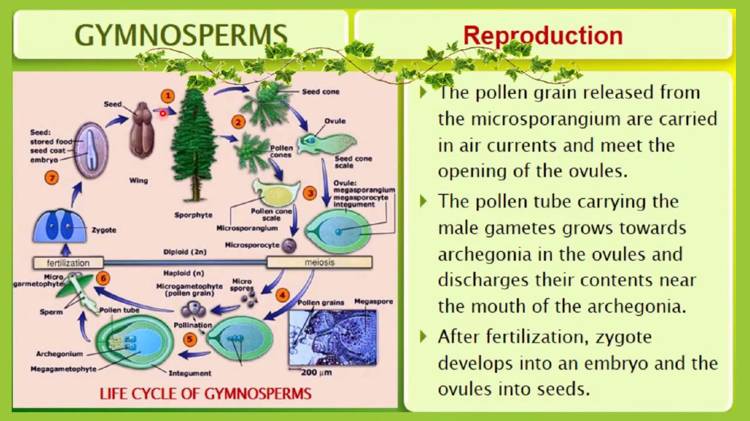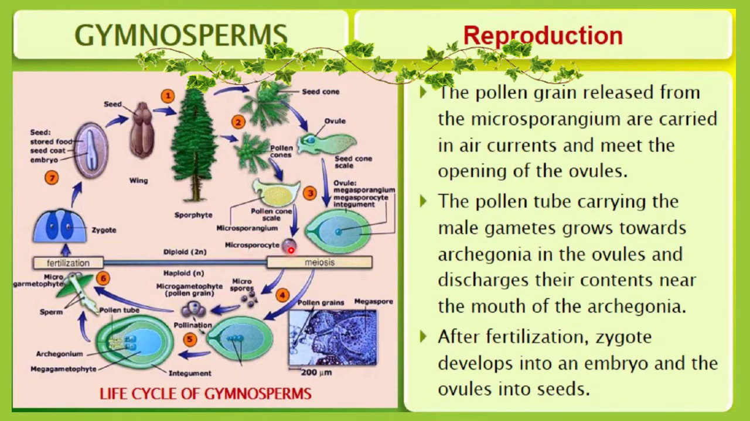Let me help you understand more about gymnosperm reproduction using this diagram. First of all, this is the sporophytic form of a gymnosperm, on which the pollen cone and the seed cone will be formed. The seed cone is responsible for the formation of the ovule, and the pollen cone is responsible for microsporangium formation. Here you can see the ovule and seed cone scale developing, and the ovule results in the megasporangium or megasporocyte. This structure is the mature ovule, and the microsporangium will be responsible for the microsporocyte.